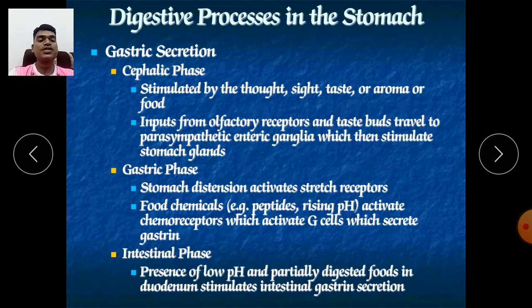Intestinal phase: the presence of low pH and partially digested food in the duodenum stimulates intestinal gastric secretions. Due to this, the food in your stomach will be digested faster, because lots of enzymes are already secreted in your stomach, and it will increase the rate of digestion.